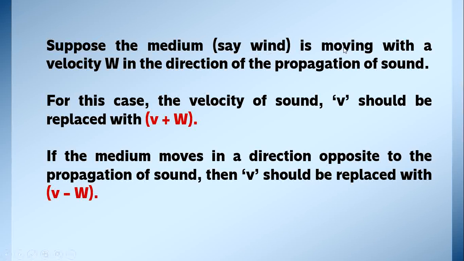So when the wind is moving with a velocity w in the direction of the propagation of sound, in this case the velocity of sound v should be replaced with v plus w. If the medium moves in a direction opposite to the propagation of sound, then v should be replaced with v minus w.